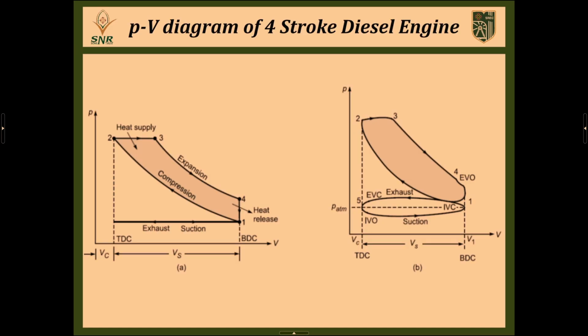This is the PV diagram of a 4 stroke diesel engine, where P means pressure and V means volume. We have drawn this graph between pressure and volume. We are maintaining volume as the x axis and pressure as the y axis. So first thing,